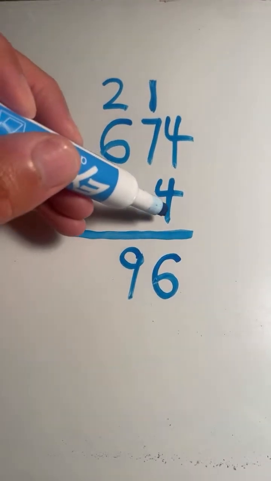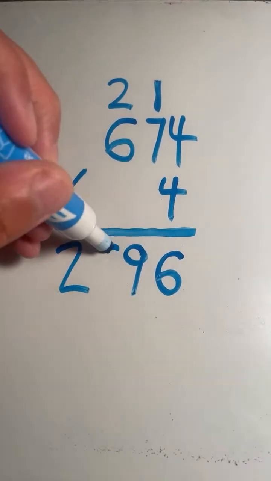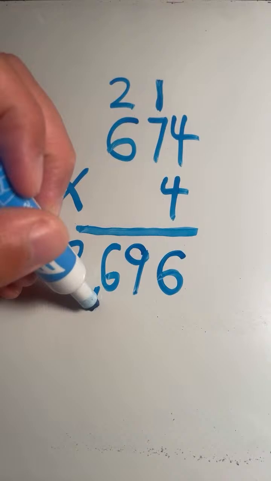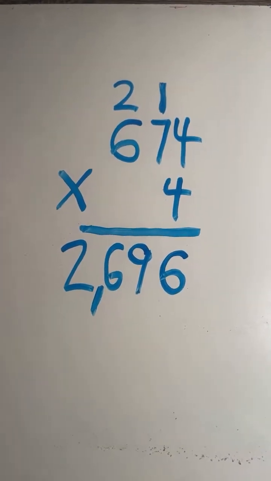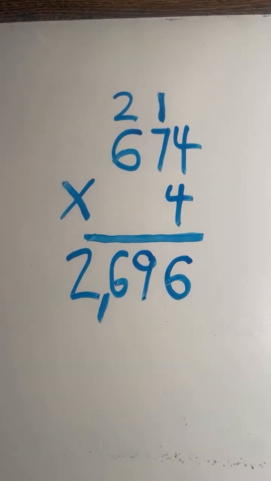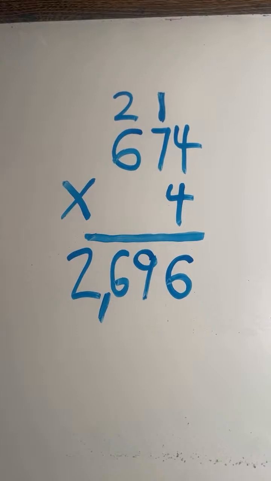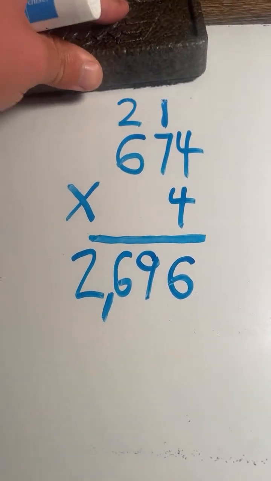6 times 4 equals 24, plus 2 equals 26. And we have our final answer, 674 times 4 equals 2,696. All right, moving on to the next example.